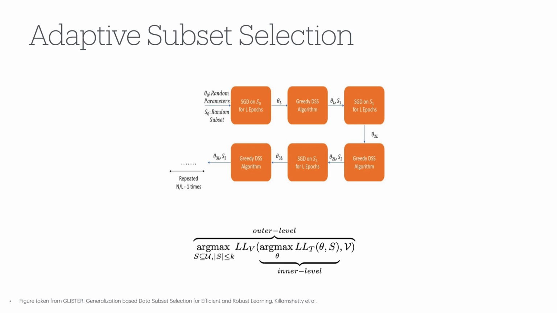Next, we look at the adaptive subset selection algorithm by Killamsetty et al. We select a subset of training data based on the current parameters such that the loss on the validation set is minimized. In the inner loop, we fix a subset of data and minimize the loss on the training data with respect to the model parameters. In the outer loop, we fix the parameters and optimize on the subset.